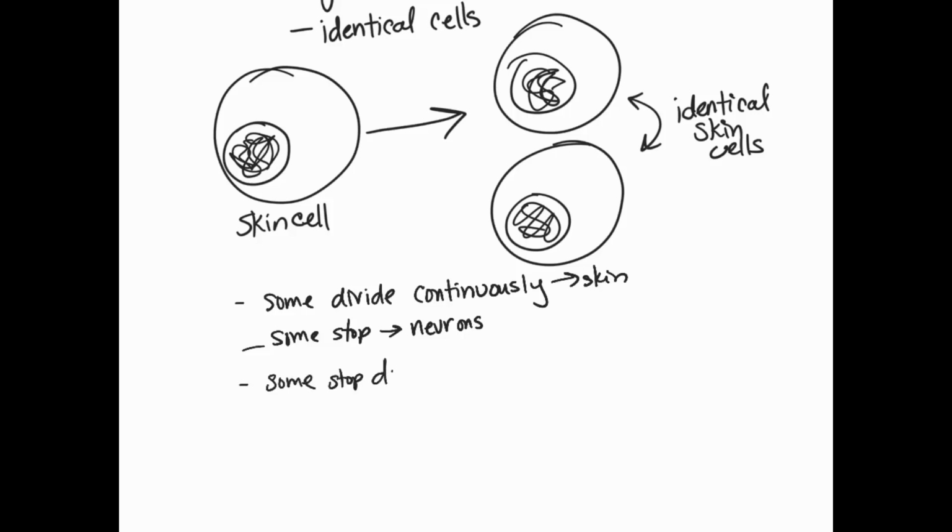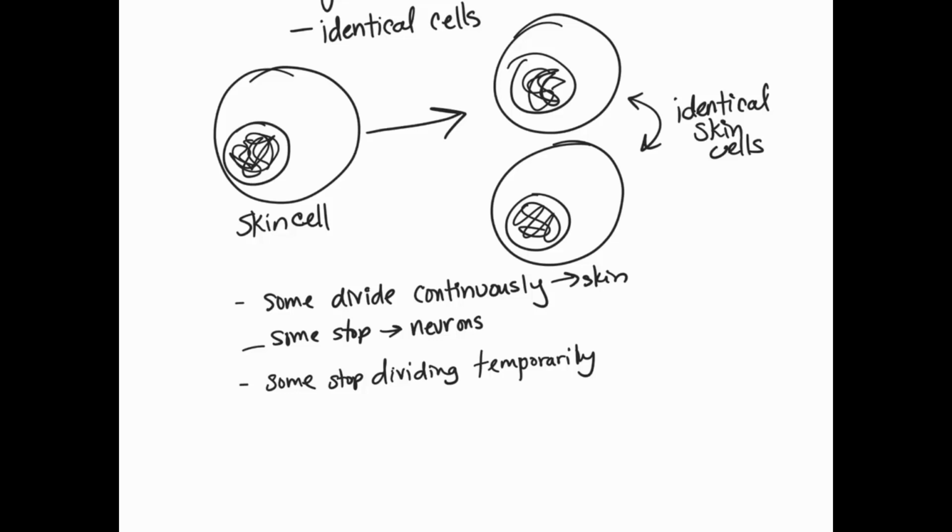So they stop dividing temporarily, but will divide again if necessary. Those that stop dividing temporarily would be something like a liver cell that hangs around for a while, or bone cells that hang around for a while, but they may need to start dividing again if there's a break in the bone, for example.